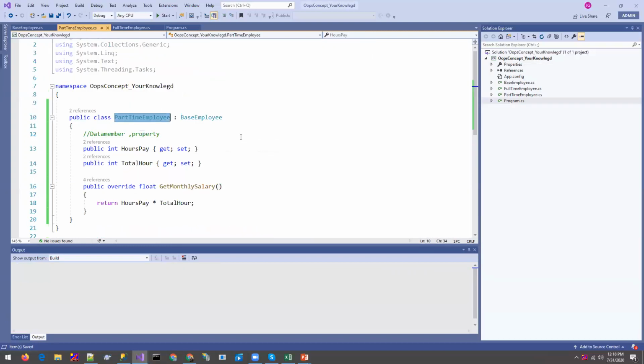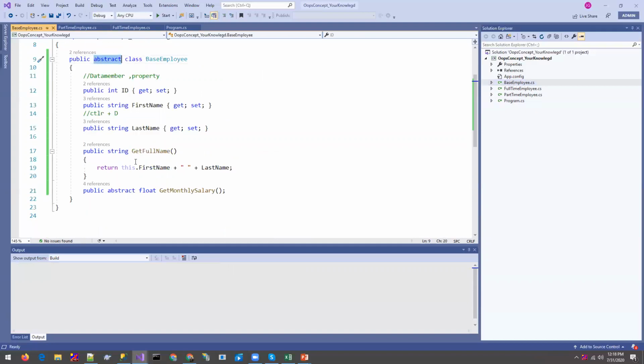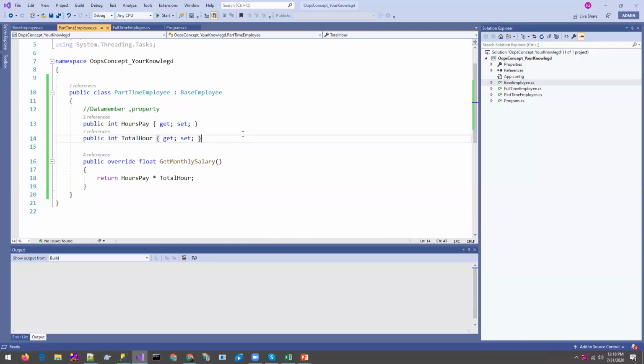So this is how we use an abstract class and abstract method to hide the essential part of the methods. We cannot write the body over here. If you write it, an error will occur, and you can write the body of that method in the derived class, so you can use it.